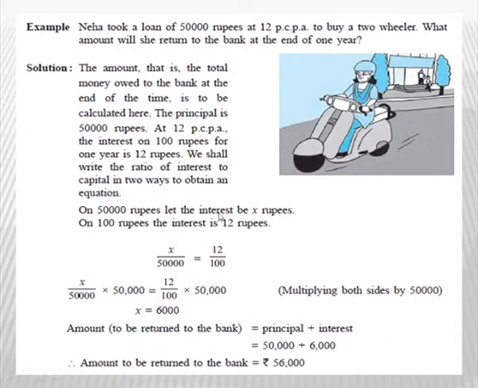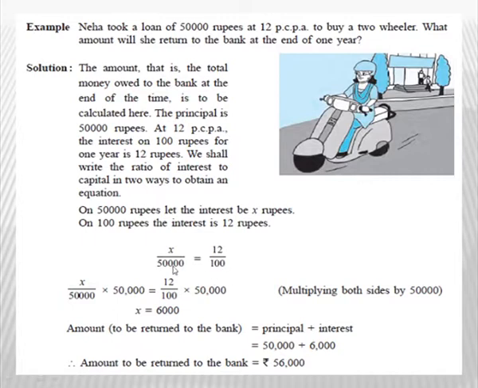So the first ratio you get is interest, that is x, upon principal, that is 50,000: x upon 50,000. The second ratio you will get is 12 upon 100, that is interest upon principal. From where did we get this ratio? This ratio we got from the rate of interest.